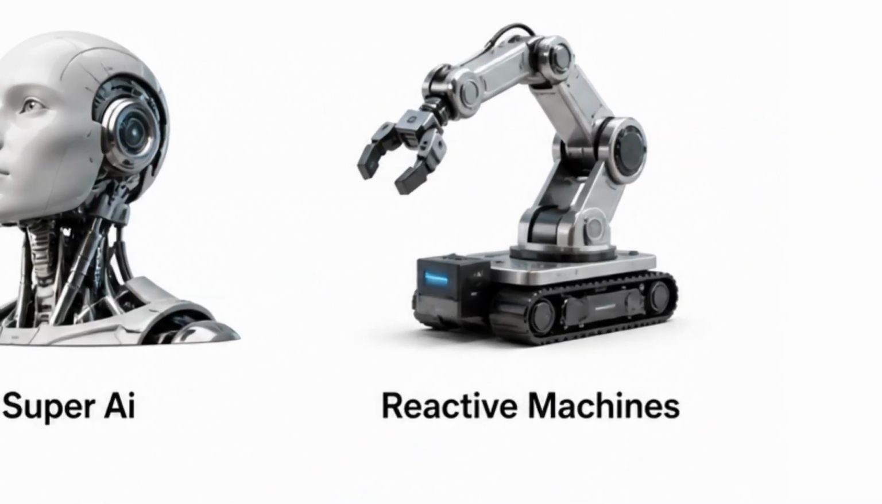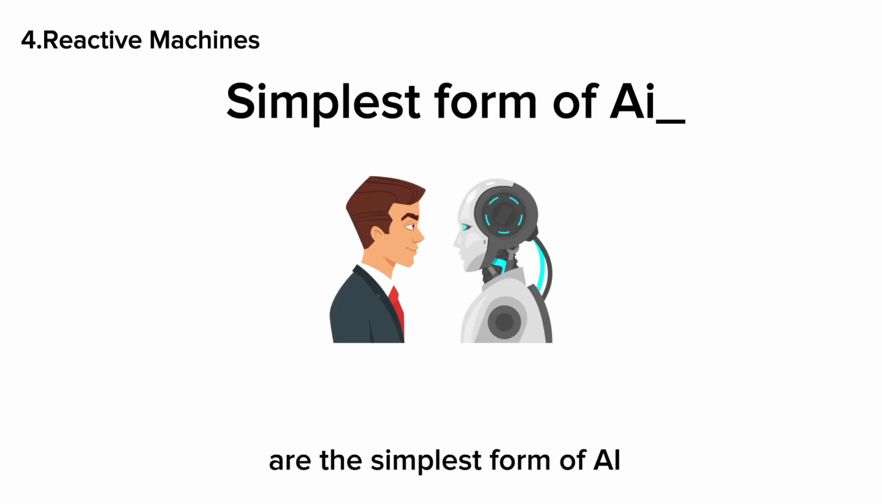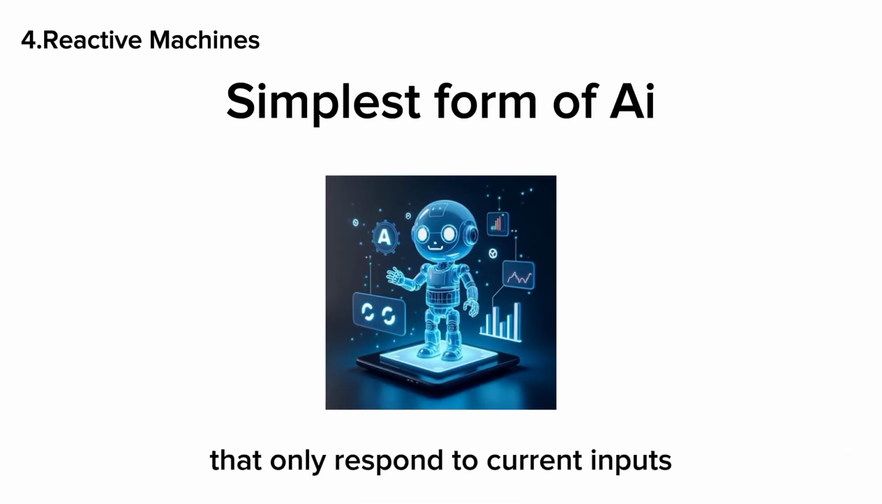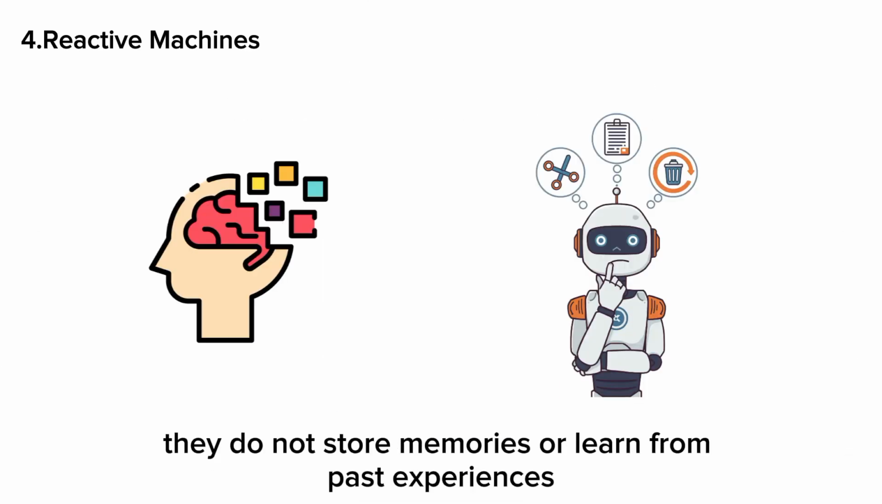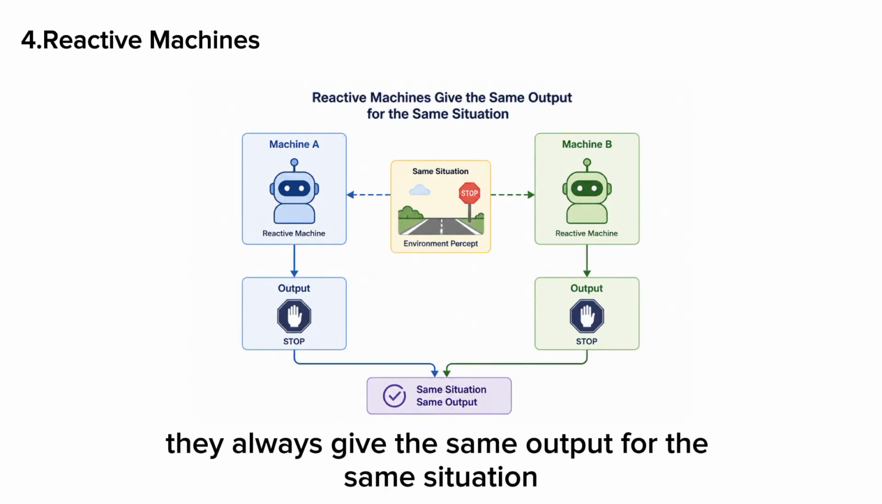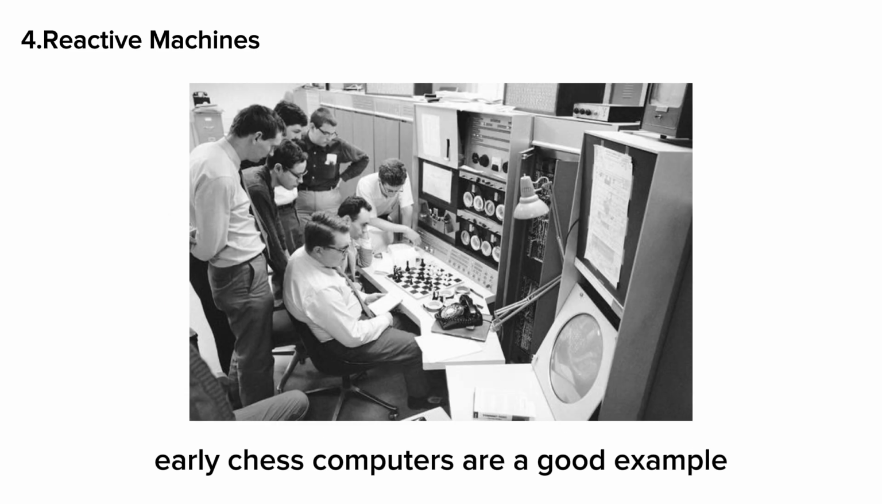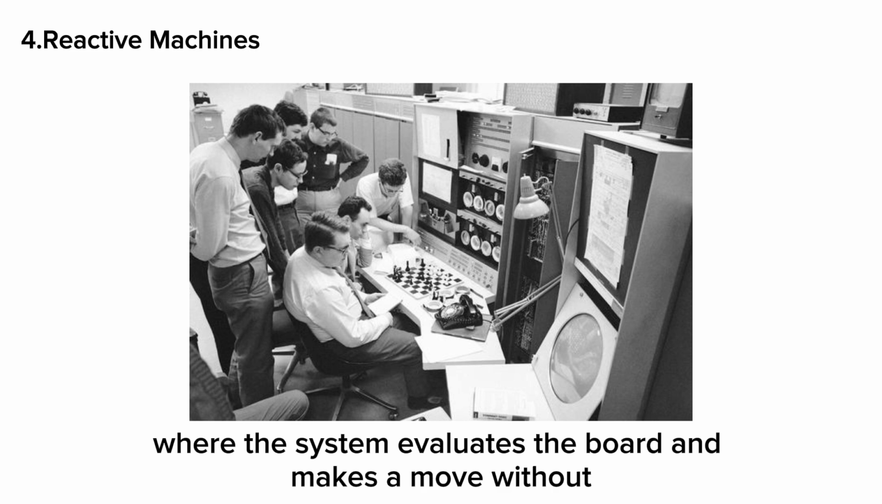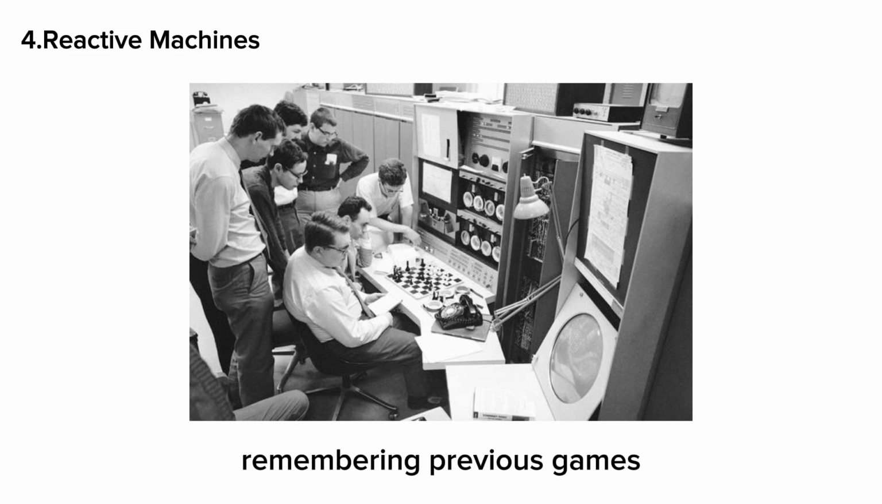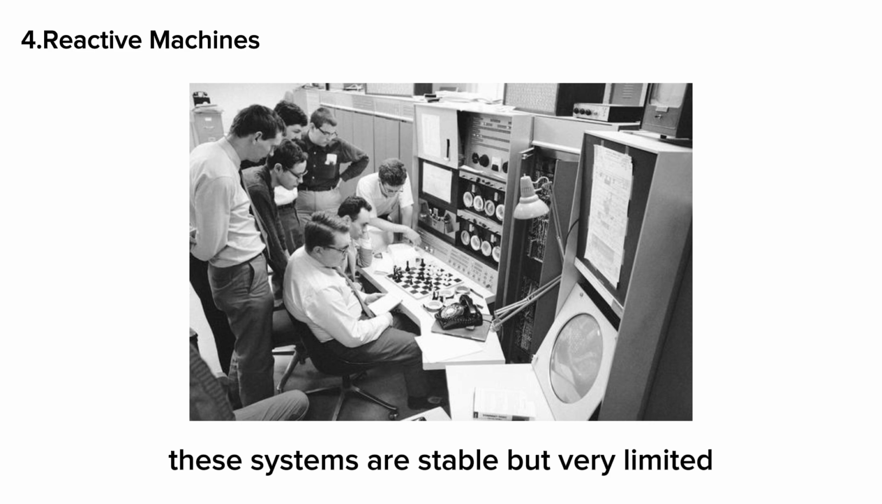Reactive machines. Reactive machines are the simplest form of AI that only respond to current inputs. They do not store memories or learn from past experiences. They always give the same output for the same situation. Early chess computers are a good example, where the system evaluates the board and makes a move without remembering previous games. These systems are stable but very limited.